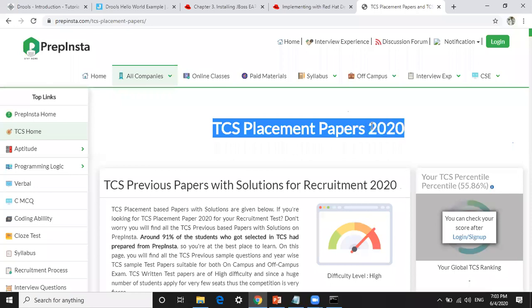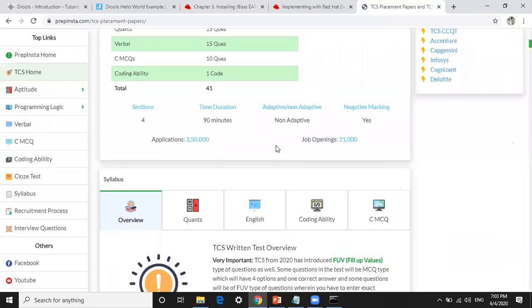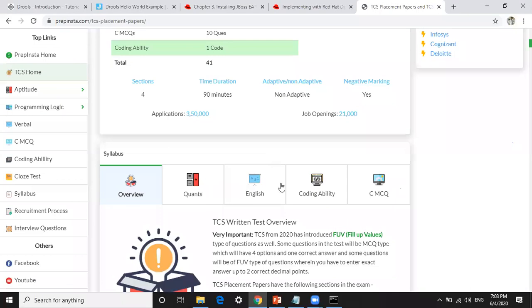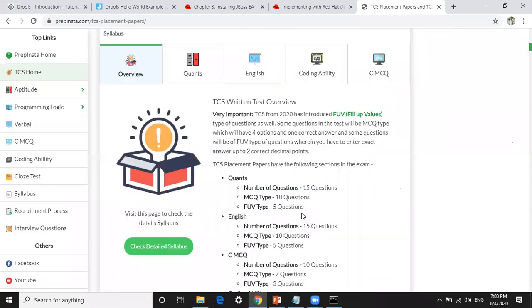Prepare yourself from the company's perspective. If the company focuses on English or coding ability or a technical test, go through those tests, face an interview, and good luck for your future.